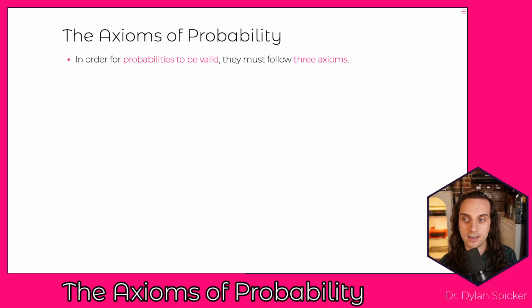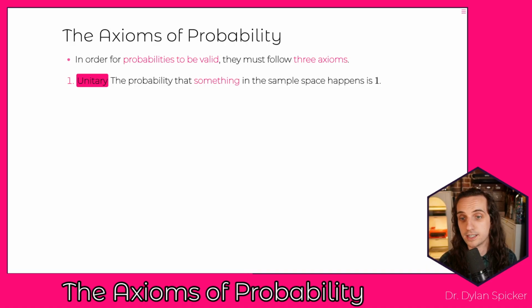Well, in order for them to be valid, we have our 3 axioms. They track with the 3 different examples we were just looking at. The first is what we call the unitary axiom. And so the probability that something in the sample space happens is exactly 1. If we want to represent that as a probability statement, we can say the probability of the sample space equals 1. In other words, every time you perform a statistical experiment,